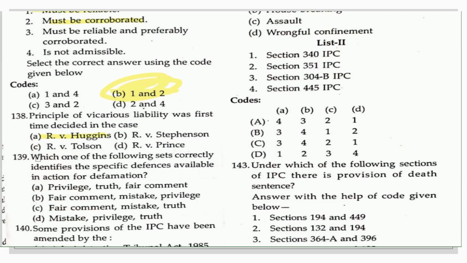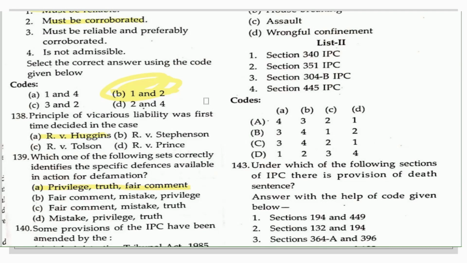Which one of the following sets correctly identifies the specific defenses available in an action for defamation? The options given are: A, privilege, truth, fair comment; B, mistake, privilege; C, fair comment, mistake; D, mistake, privilege, truth. The right option is A, privilege, truth, and fair comment. So these questions were from the Indian Evidence Act.